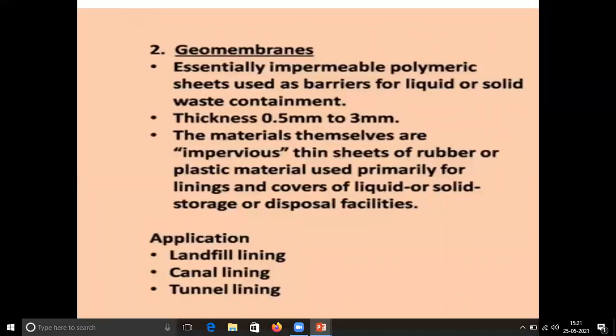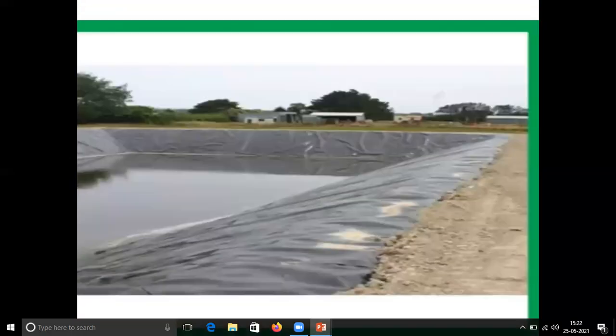Geomembranes: these are the impervious thin sheets of rubber or plastic materials. Their thickness is 0.5 mm to 3 mm. They are essentially impermeable polymeric sheets used as a barrier for liquid and solid waste containments. They can be used in landfill lining, canal lining, and tunnels. This is the picture of geomembranes.